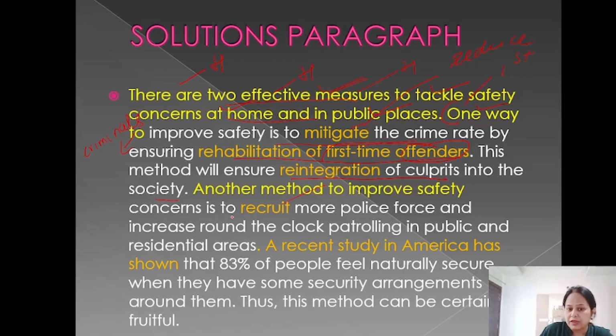Another method to improve safety is to recruit more police force. Of course we said there is lack of adequate police force, so more police force will be there. So round the clock patrolling, 24 hours there will be police patrolling. And then an example is also given.